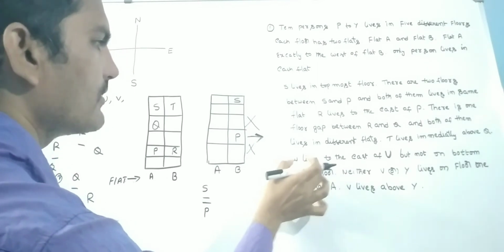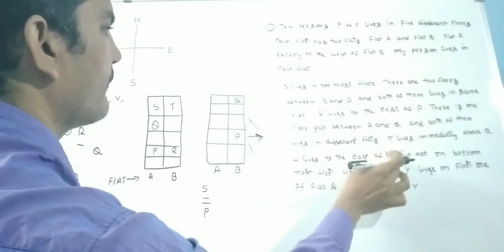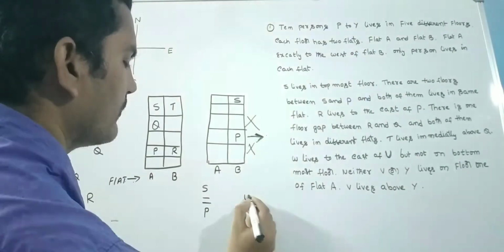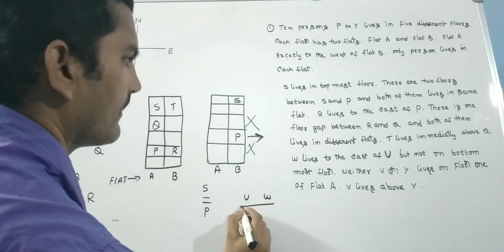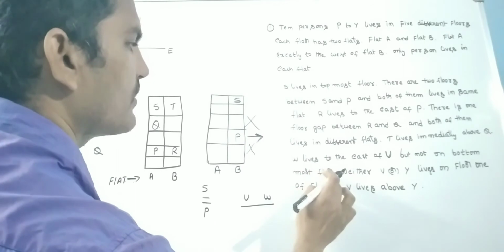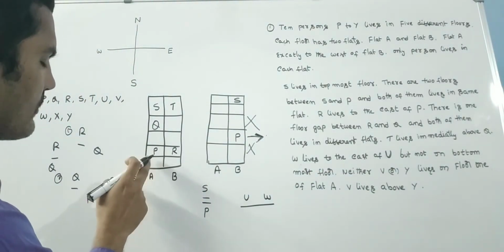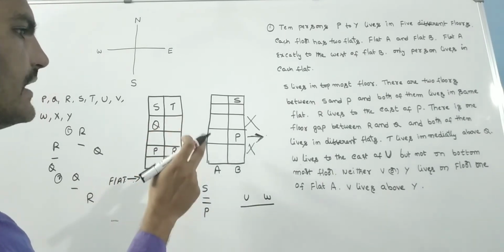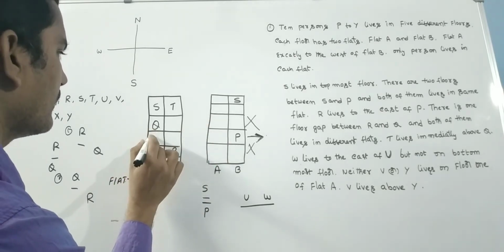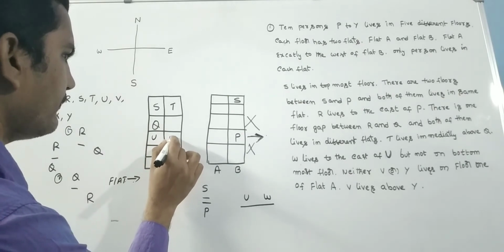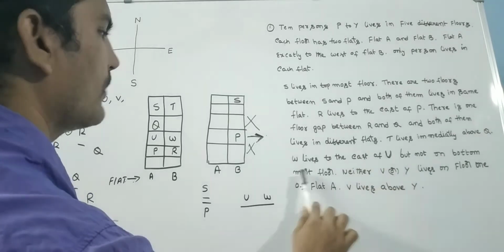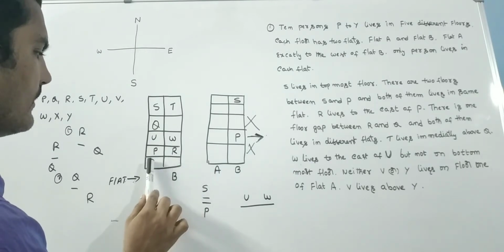See friends, W lives to the east of U, that means W is on the right of U. But not on the bottommost floor, so W should not be here.